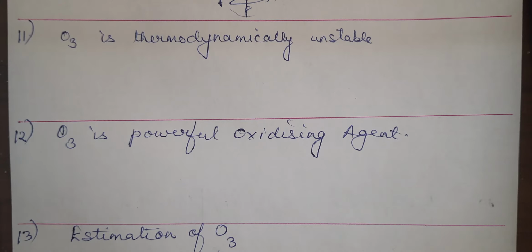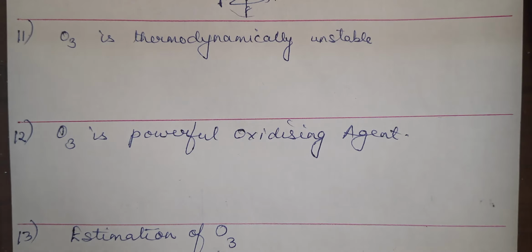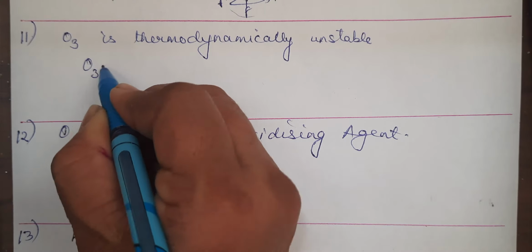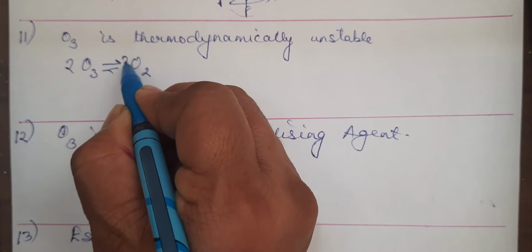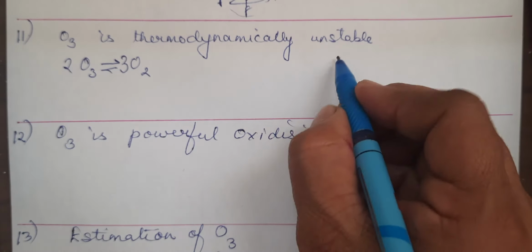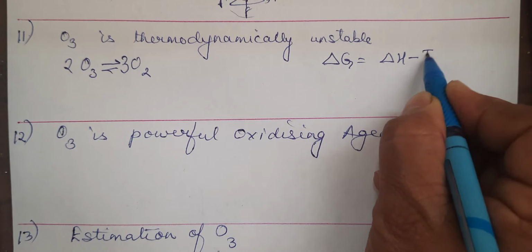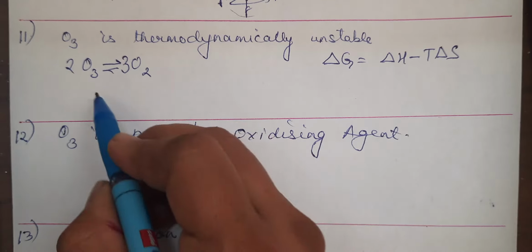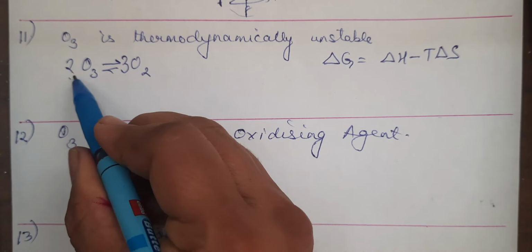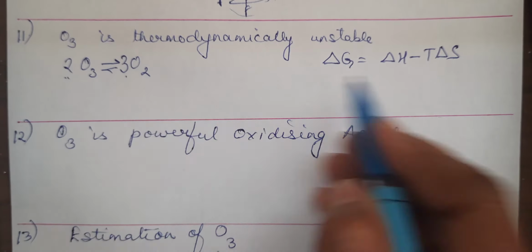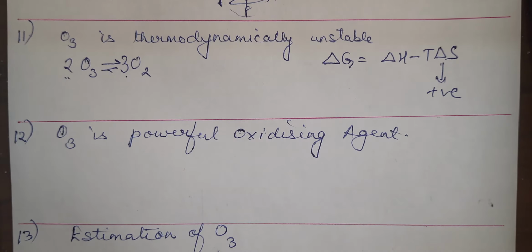Another very, very important question. Ozone is thermodynamically unstable. So for this, you will write equation O3 is forming O2. When you balance, this is 2, this is 3. So you will have to explain on the basis of the Gibbs-Helmholtz equation. Delta G is equal to delta H minus T delta S. Now what is happening to this? If I talk in terms of the entropy, 2 moles becoming 3 moles. So this entropy is becoming positive. Delta S is positive, right?